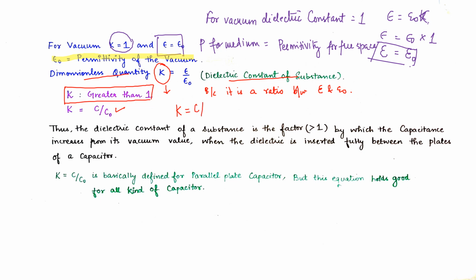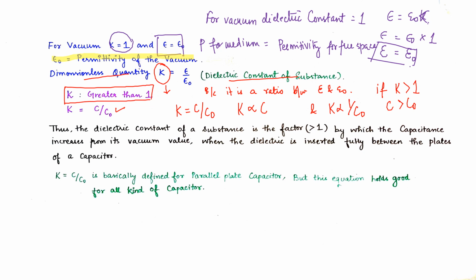K equals C upon C naught. So see, K is proportional to the new capacitance and K is inversely proportional to the old capacitance. So if K is more, our capacitance will increase. If K is greater than 1, C will be greater than C naught.